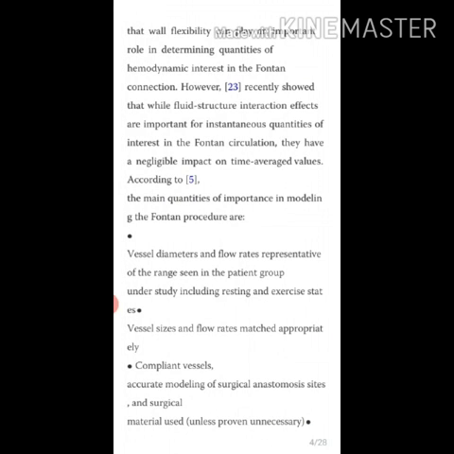It was shown in that wall flexibility can play an important role in determining the quantities of hemodynamic interest in the Fontan connection. However, they recently showed that while fluid structure interaction effects are important for instantaneous quantities of interest in the Fontan circulation, they have a negligible impact on the averaged values. Therefore, the main quantities of importance in modeling of the Fontan procedures are vessel diameters and flow rates representative of the range seen in the patient group under study, including resting and exercise states.